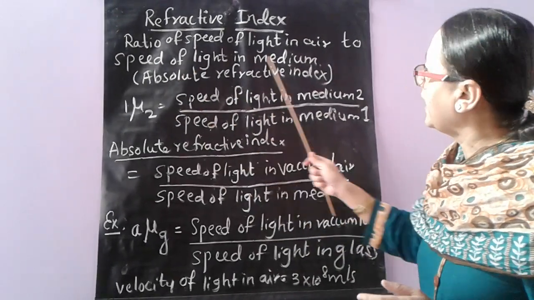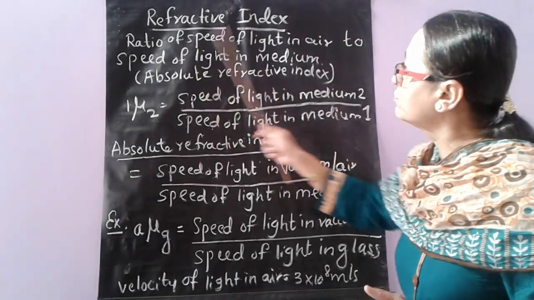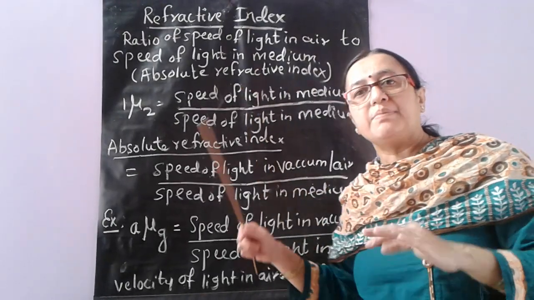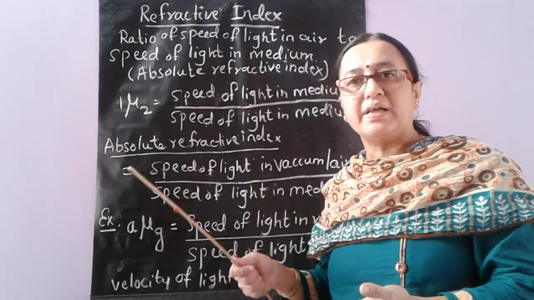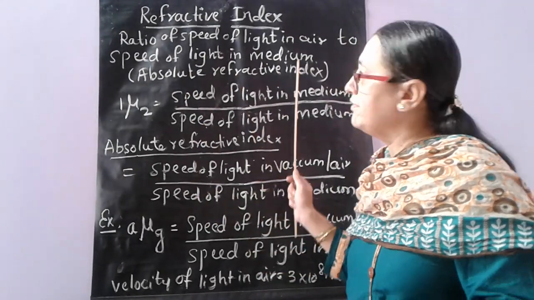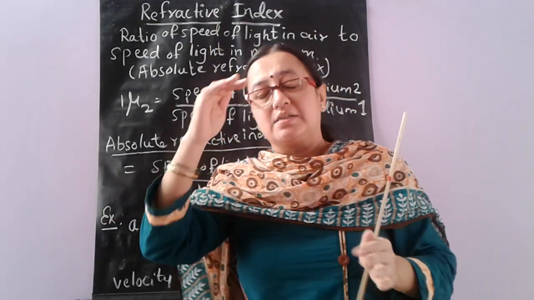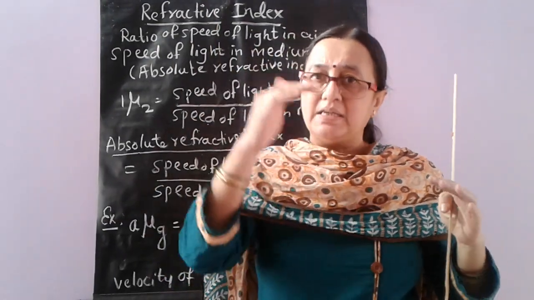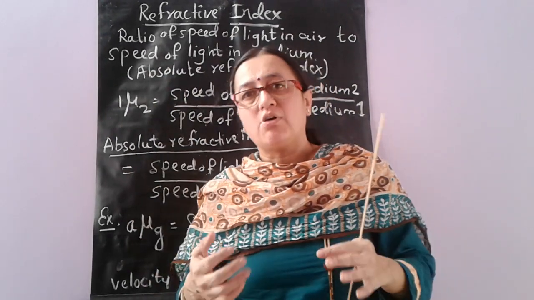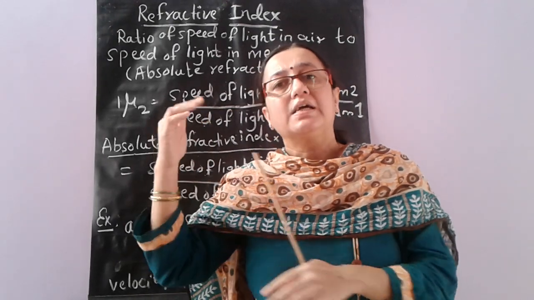So absolute refractive index is the ratio of speed of light in air to speed of light in any medium. Other than air, it can be any gaseous medium, any liquid medium, or any solid medium. We compare the speed of light in any medium with air or vacuum. Practically we cannot create vacuum all the time, so we take it as speed of light in air.